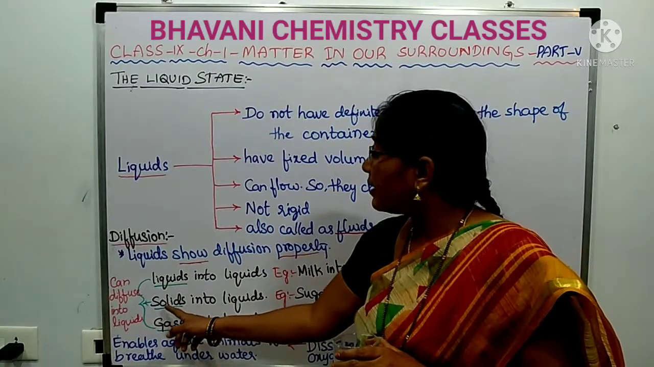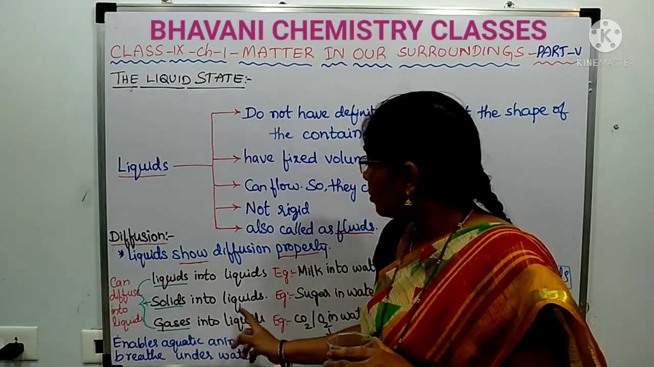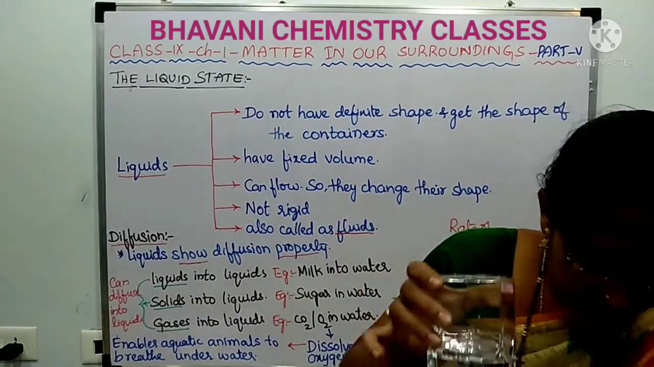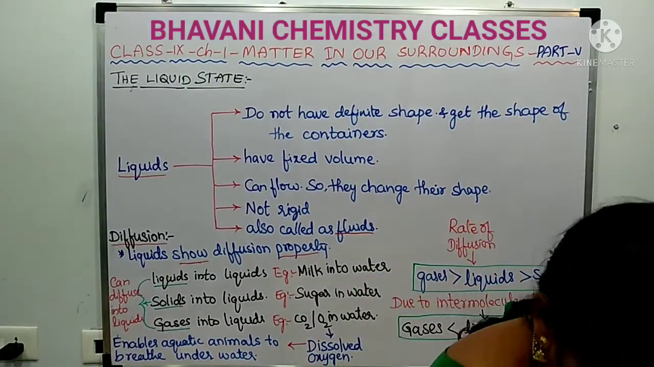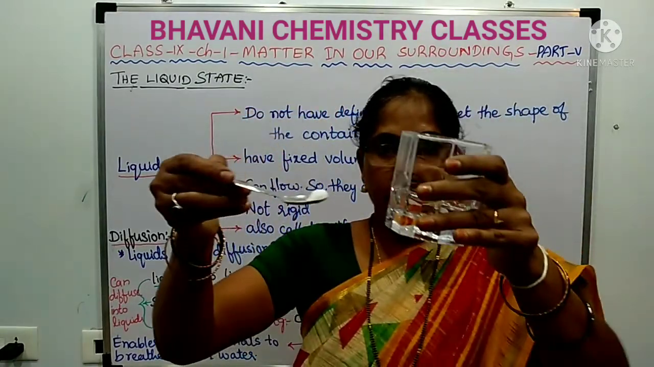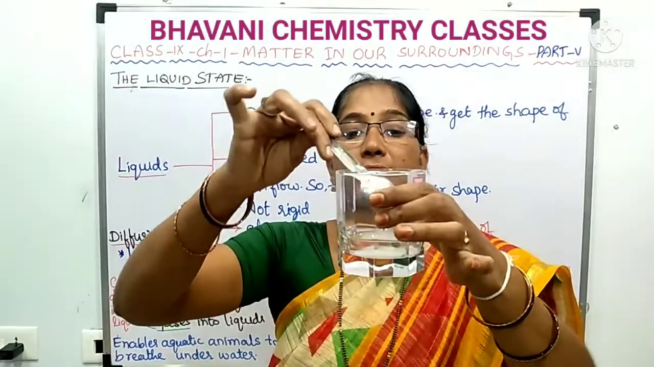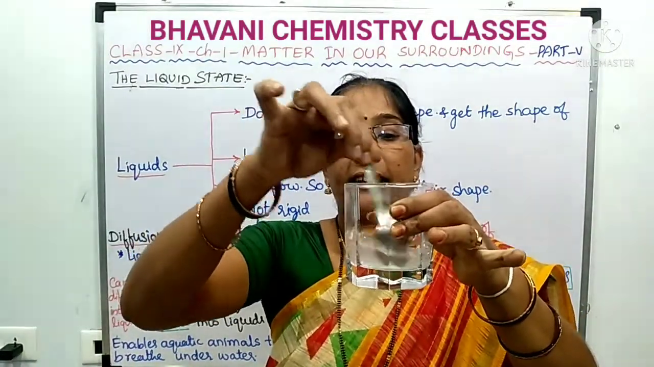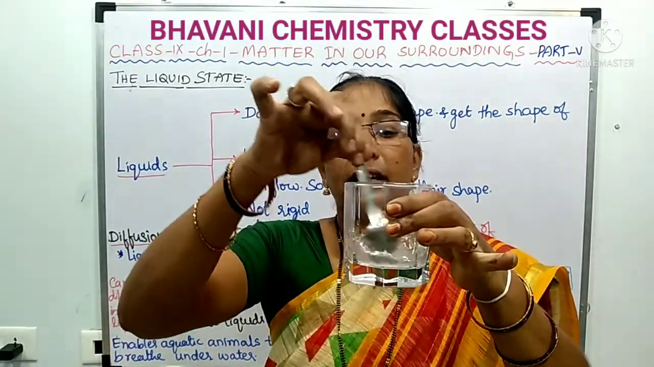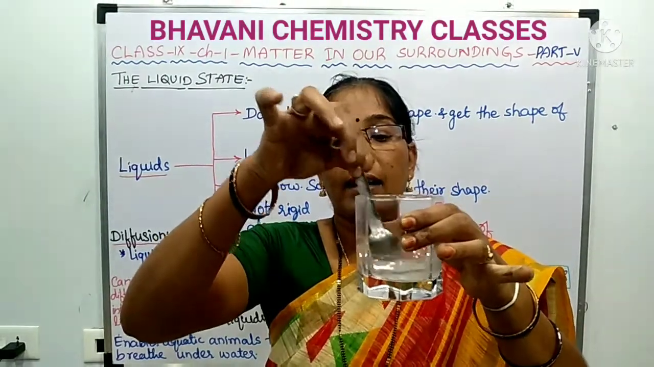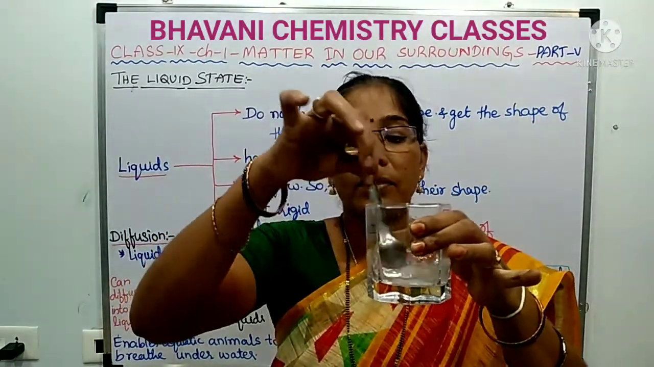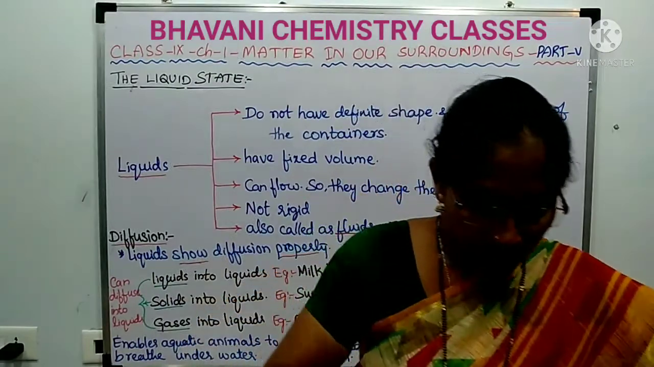Now let us see the diffusion of solids into liquids. See, this is the water. This is the salt. I am adding salt to the water, and by stirring it will intermix very well. Means here also the diffusion is taking place.